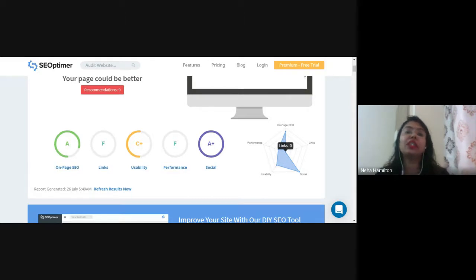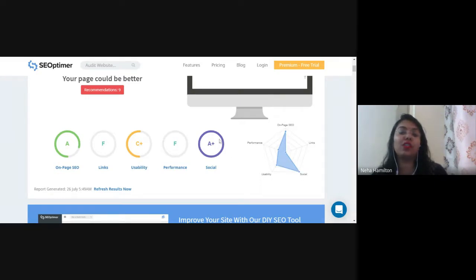Why we should increase the total number of links? Because I have told you that all the pages on internet are interconnected by hyperlinks, and the Google crawlers which go and decide the organic ranking of a particular page, for them linking is very important. The more linking your page has, the higher ranking the Google is going to give you. तो यहाँ पे लिंकिंग में कमी है, तो इसमें आपकी ऑर्गेनिक रैंकिंग अफेक्ट हो सकती है. सोशल में